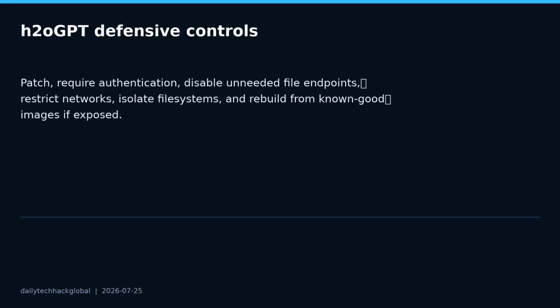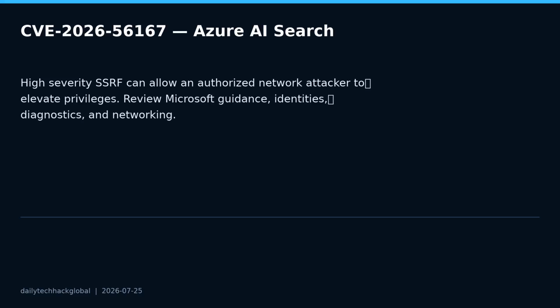But authorized network attackers, compromised low-privilege identities, and overly broad managed identities are common cloud risk paths. In cloud AI stacks, search services often connect to data sources, private endpoints, enrichment pipelines, and identity permissions, so SSRF can have impact beyond a single HTTP request.